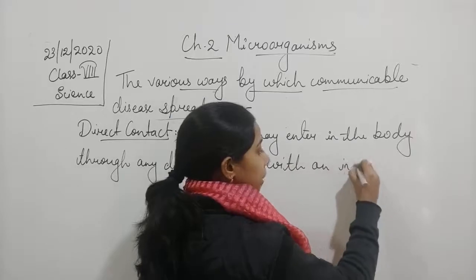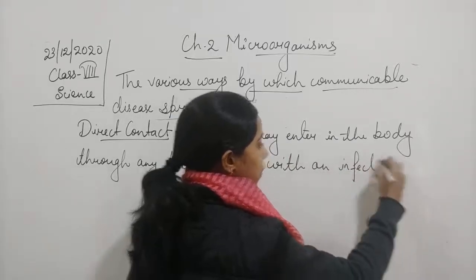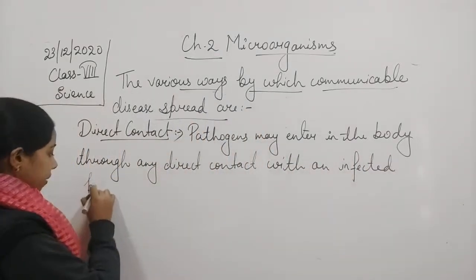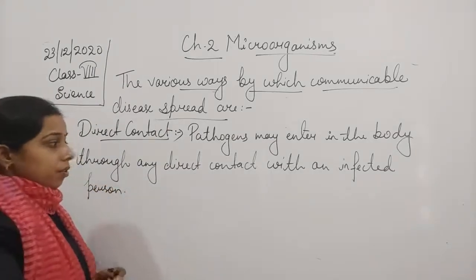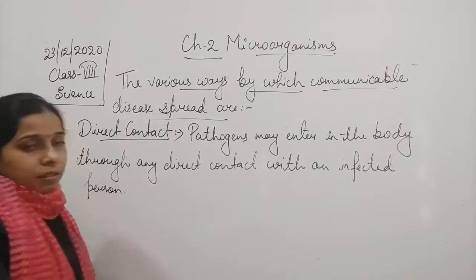Obviously, with the infected person, which used to carry the disease.